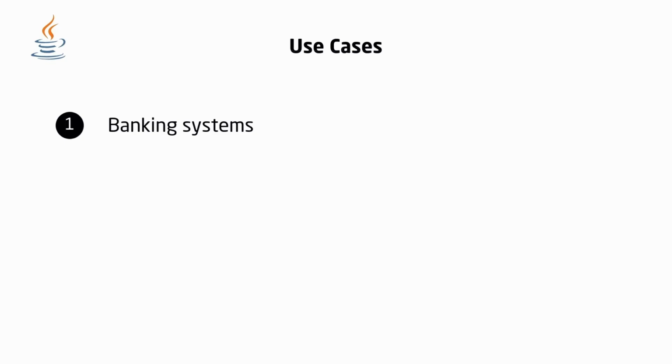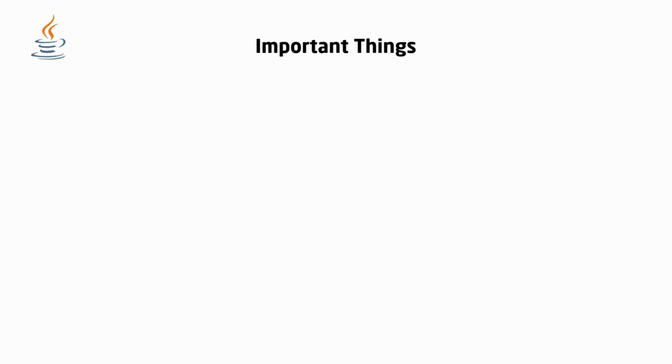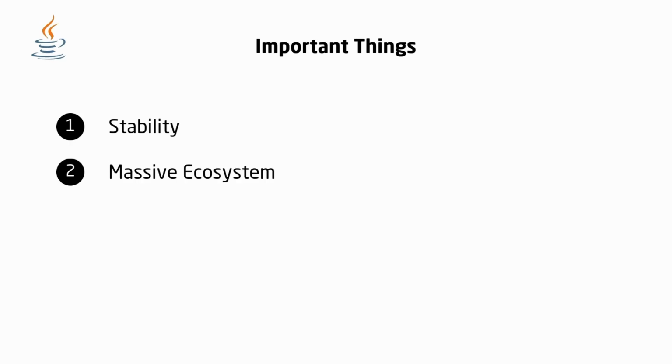Banking systems, payment gateways, ERP software, telecom systems. Java gave them three very important things. First, stability. Java code written 10 to 15 years ago still runs today. Second, a massive ecosystem. Frameworks like Spring made backend development structured and predictable. Third, strong hiring pipelines. Java interviews are very standardized. Companies know exactly what to test: DSA, OOPS, system design.